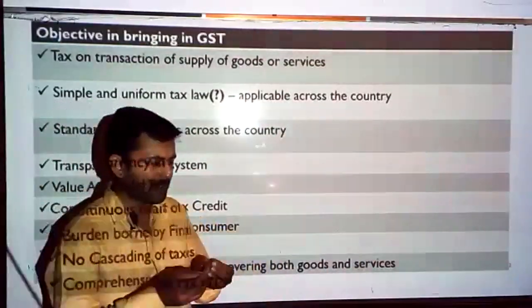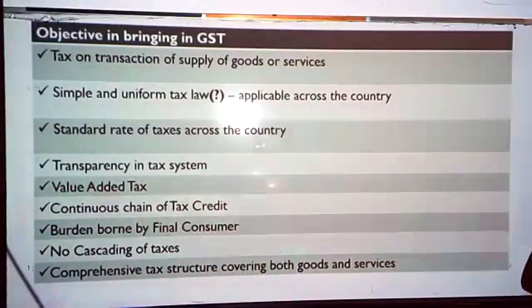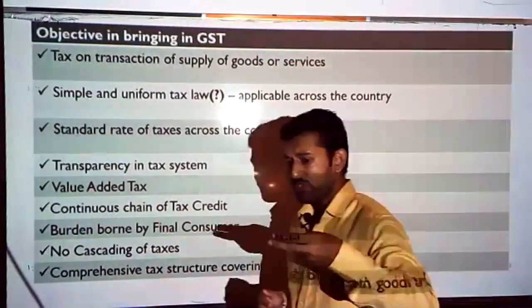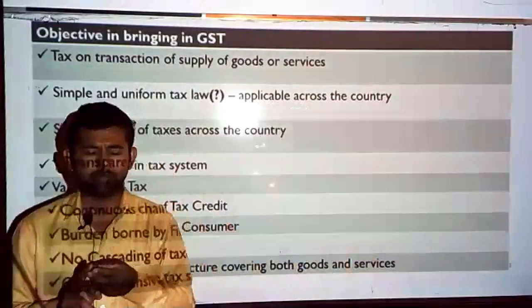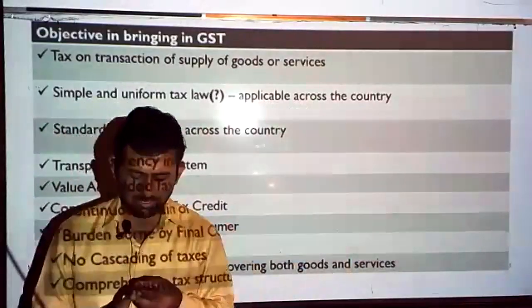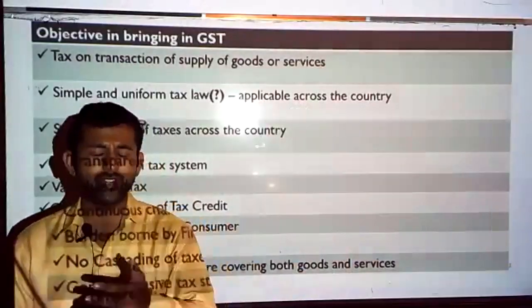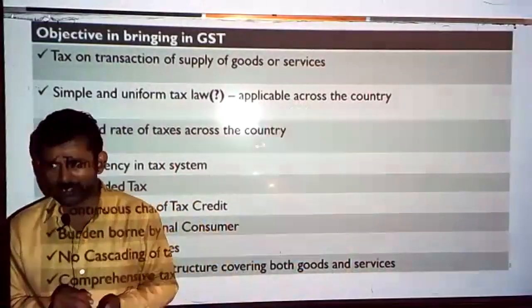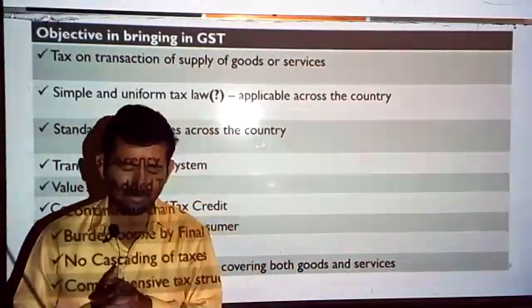Then again, whenever you are importing a good, one more tax was levied called custom duty. Again, in the custom duty, there were three levies. One is a basic custom duty, another one is CVD, countervailing duty, another one is special additional duty, SAD. Isn't it? Now, again, on the provision of services, there was a service tax which was levied.